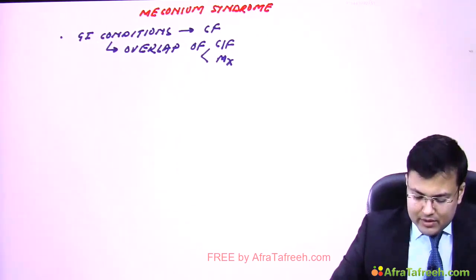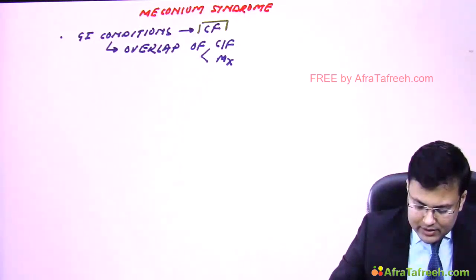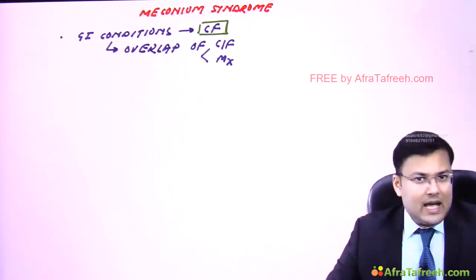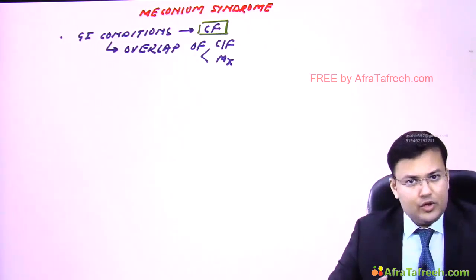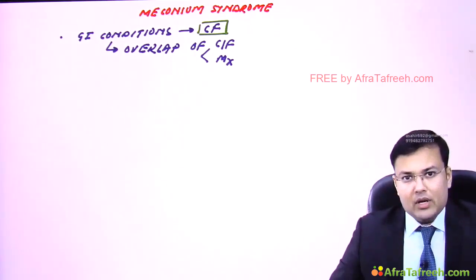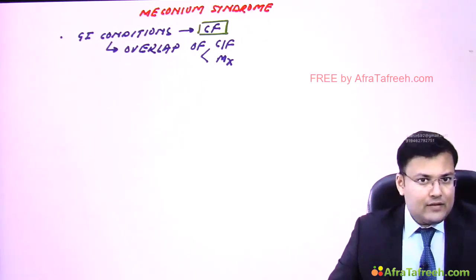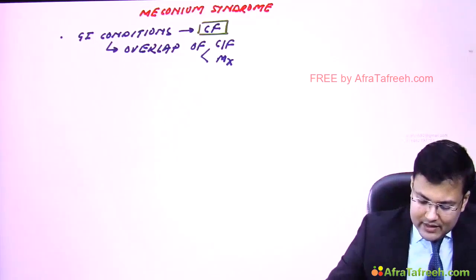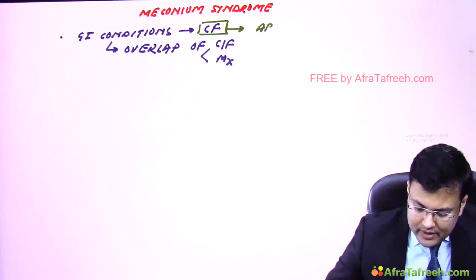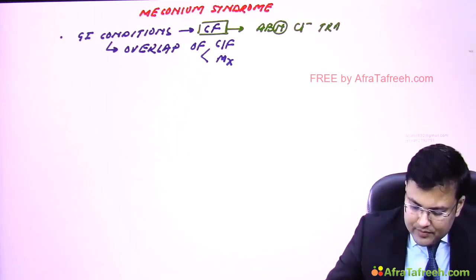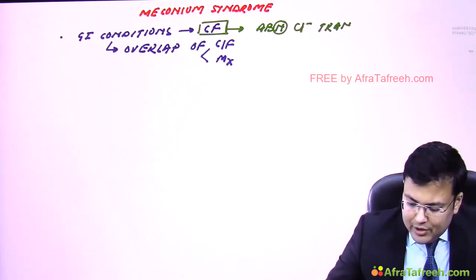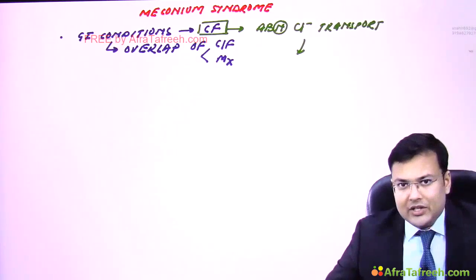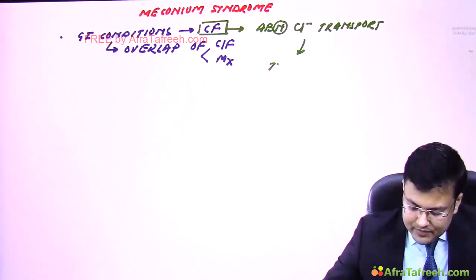See what's the problem in cystic fibrosis. In cystic fibrosis, there is abnormal chloride transport, and because of this abnormal chloride transport, there are tenacious, viscous secretions.